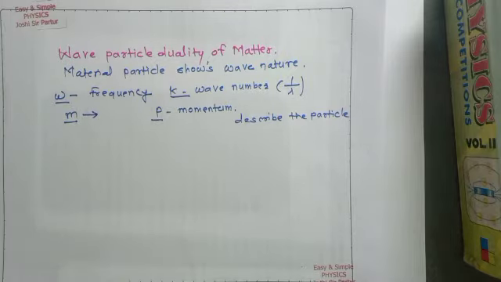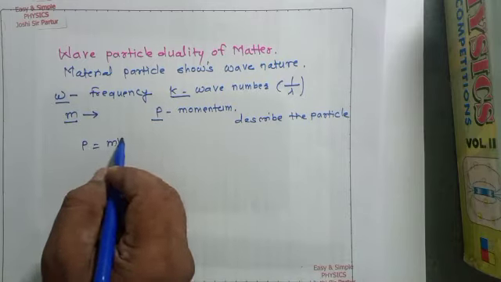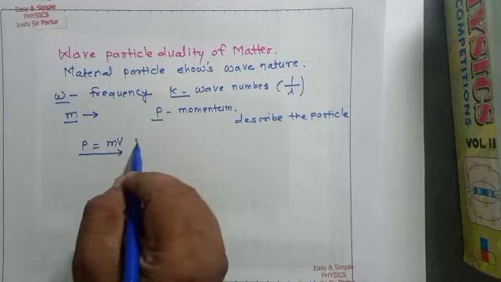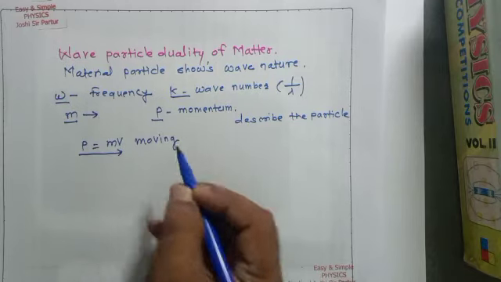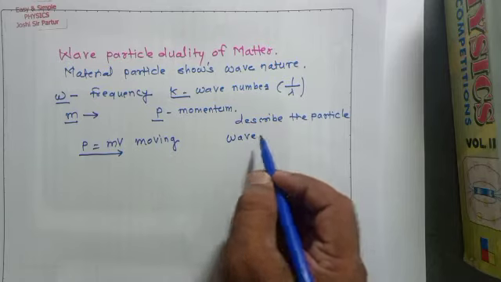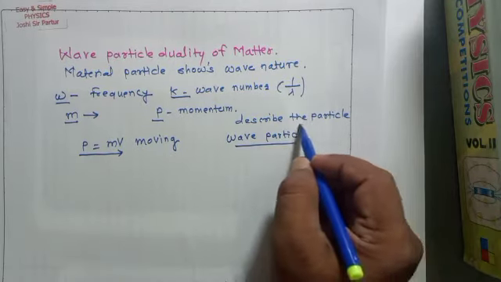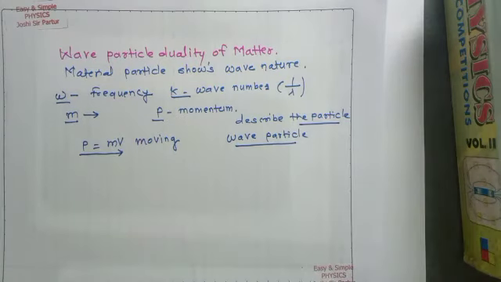Therefore, duality implies moving particles have associated momentum. Means momentum is equal to mass into velocity. So moving particles are associated with momentum and are described in the form of wave.